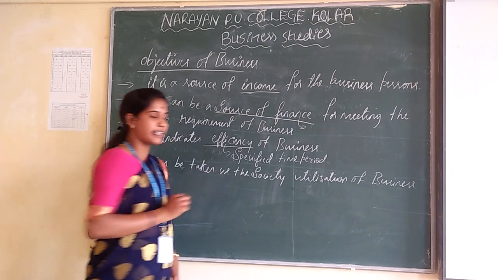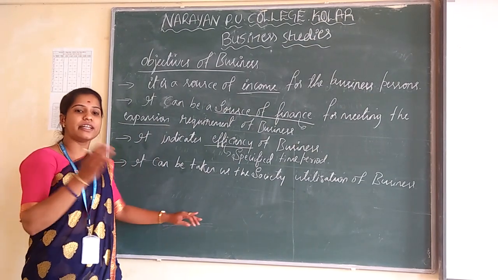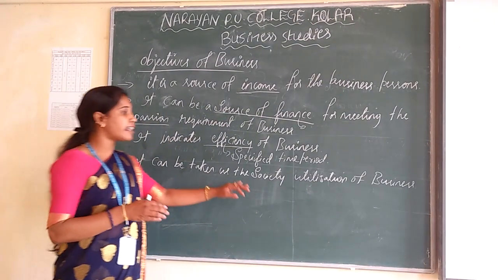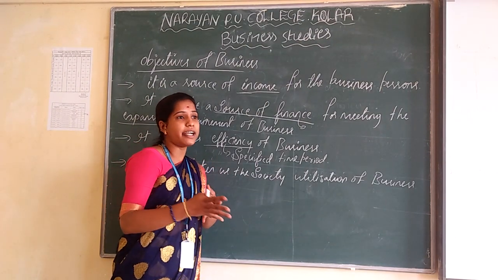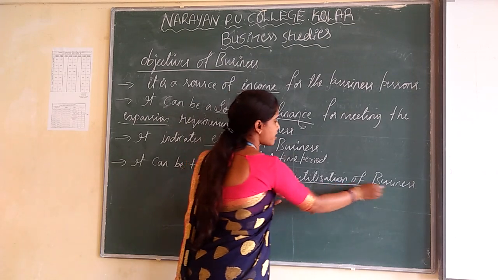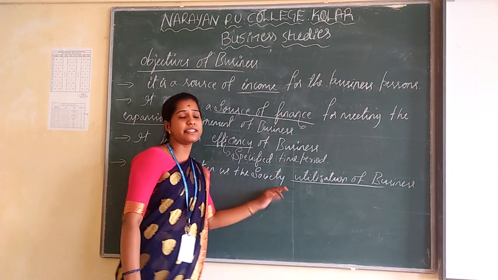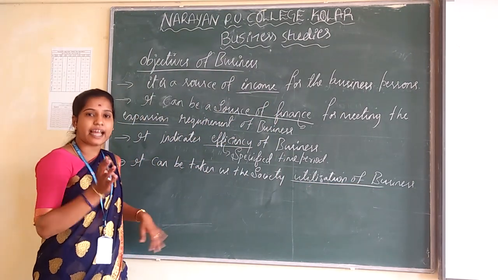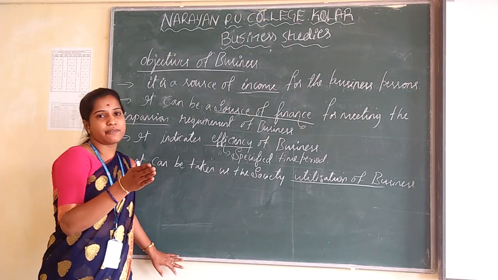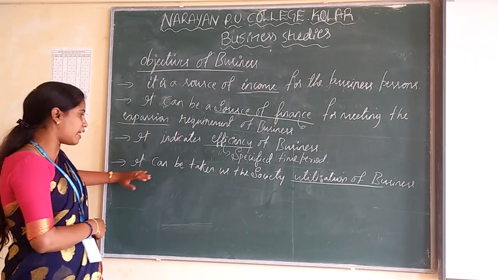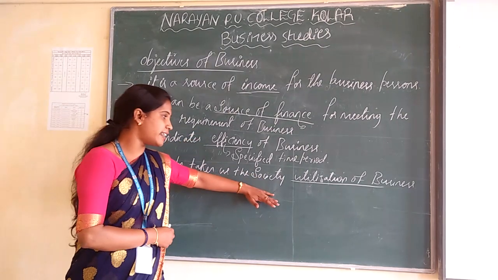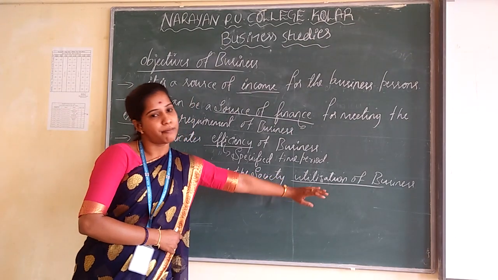The utilization of business means they are going to provide satisfaction to the customers by providing goods and services. That is known as society's utilization of business.